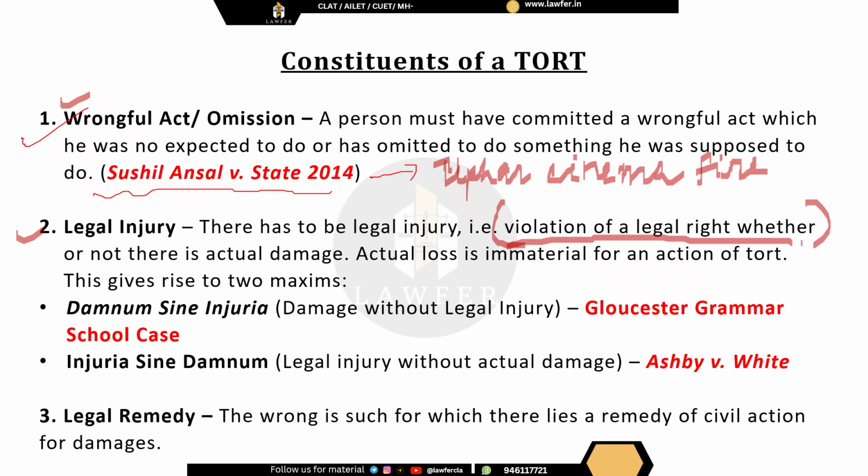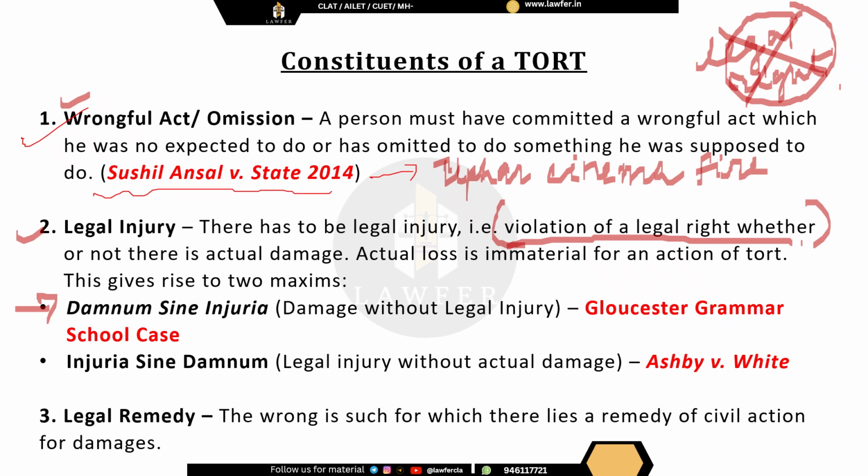Please understand that you have a certain legal right and that right has been infringed. That is known as a legal injury. This may lead to some monetary damage, some physical damage, or it may not lead to any monetary or physical damage. What we are looking into is that there has to be legal injury. Here we will understand this concept by these two maxims: damnum sine injuria and injuria sine damnum.